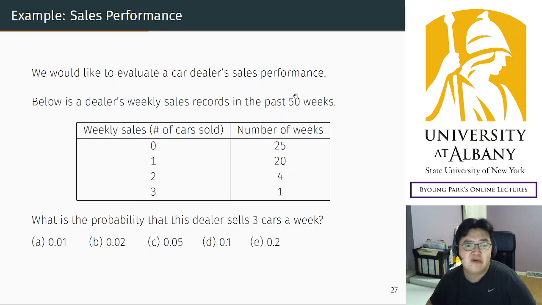Among 50 weeks, in 25 of them the agent sold nothing. I don't know how realistic it is, I don't know the real distribution, but let's make everything simple. Suppose that in 25 out of 50 weeks the salesperson does not sell anything, in 20 out of 50 sold one car, and 4 times out of 50 sold two cars. And in a very lucky week, sold three cars.